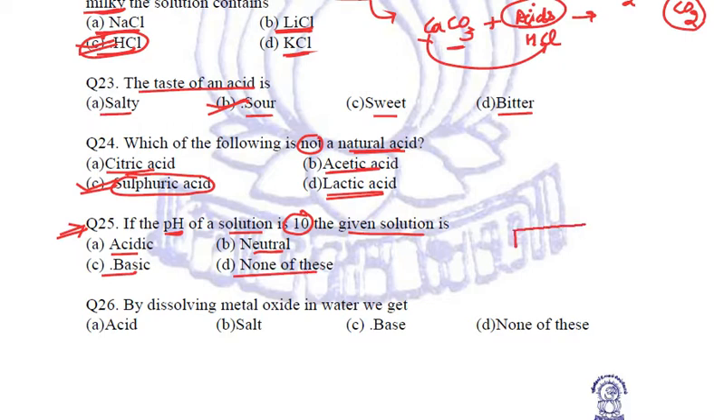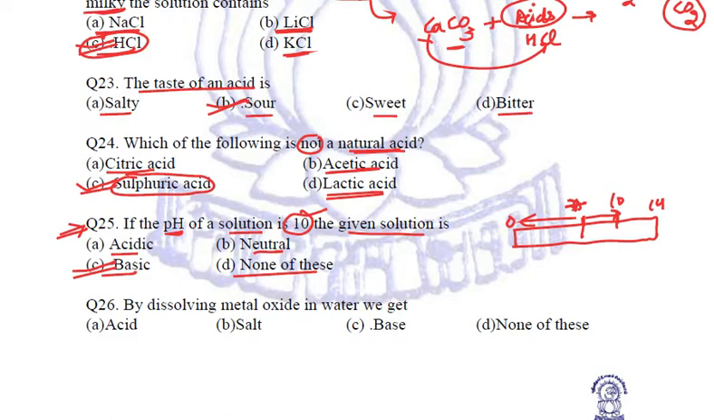So let us try to remind ourselves of the pH scale given by Sorensen. The pH values were 0 to 14. The middle value 7 was that of neutral pure water. Above 7 it is basic. Below 7 it becomes acidic. So at the moment the pH given to us is 10, which lies here. So it should obviously be a basic solution. Any pH value more than 7 is a base. Any pH value less than 7 is an acid. And exactly 7 is neutral.